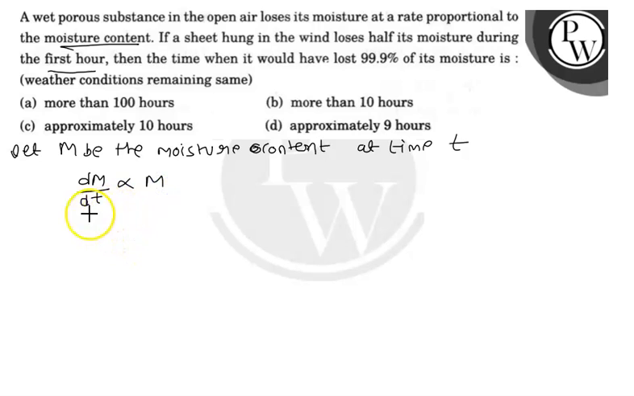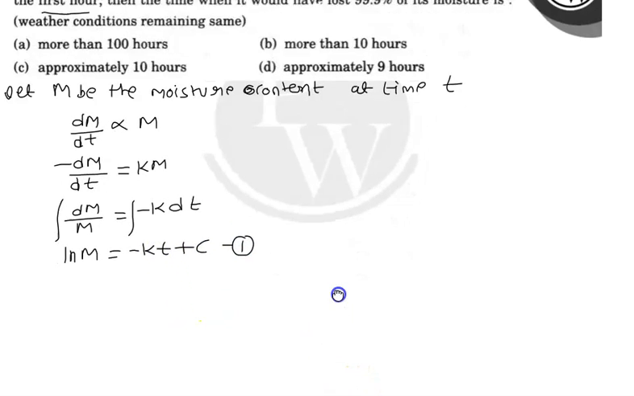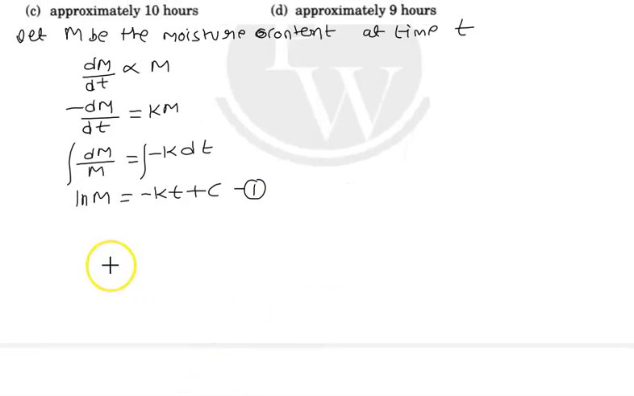Now, since it is losing moisture, dM/dt = -kM. By the variable separable method, dM/M = -k dt. Now integrate both sides, so it will be ln M = -kt + c. This is equation 1. Now we'll find the values of c and k.